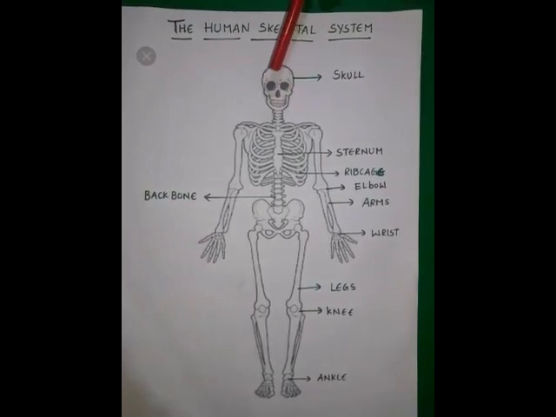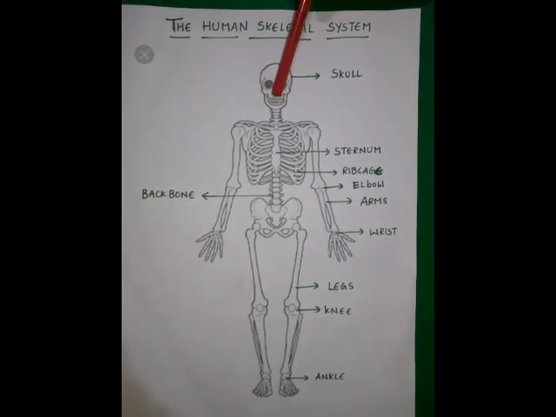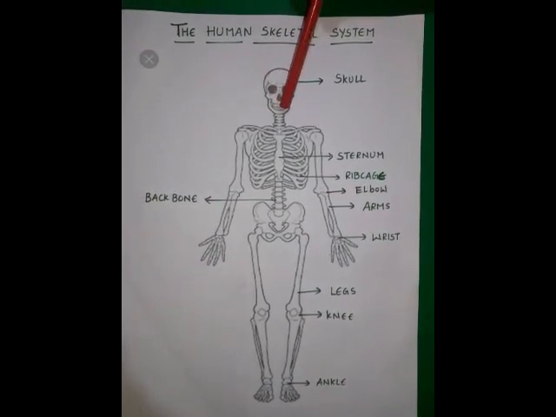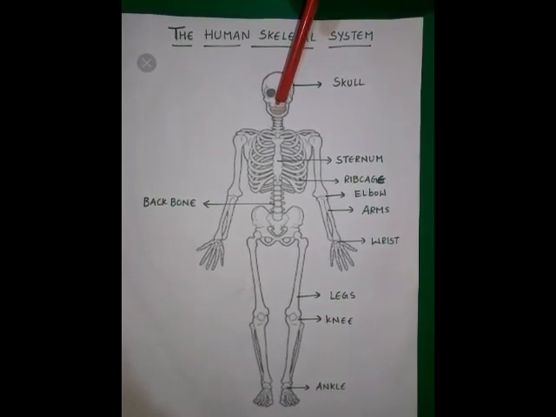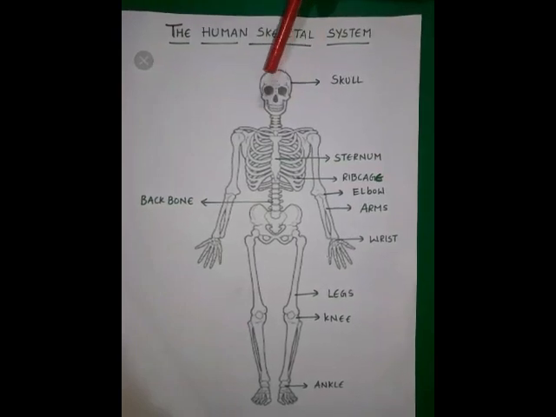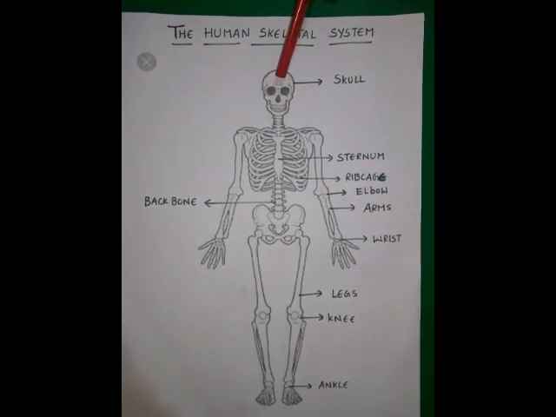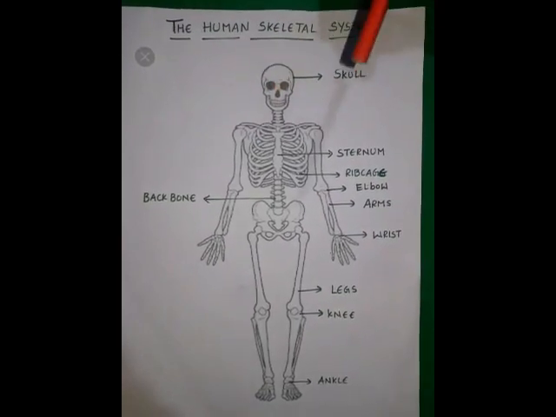In the skull, the eyes are protected in these holes, the nose is protected here, and the ears are protected here. The teeth are not bones of the skull. The skull is the house for the brain and other sense organs, like the eyes, nose, ears and mouth.